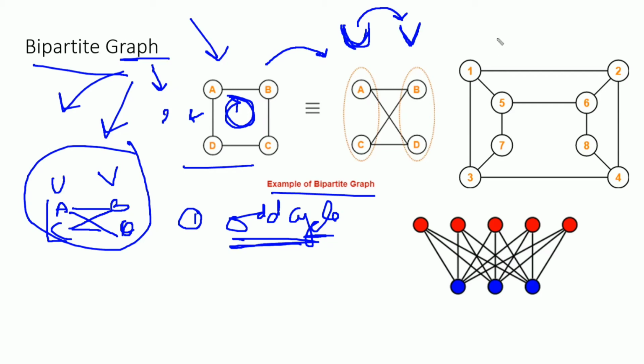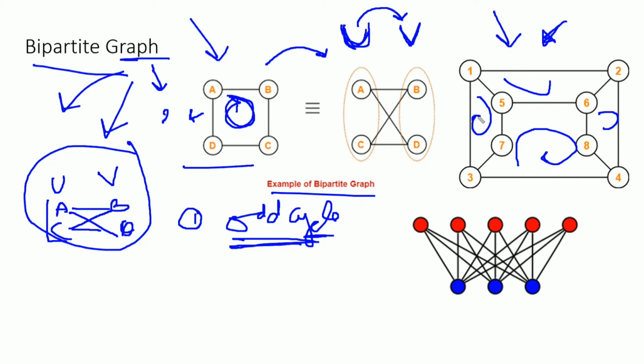Suppose this is the next graph, and we need to find whether it is a bipartite graph or not. First of all, if there is any odd cycle, it means this graph is not bipartite. Suppose this is one cycle, this is a second cycle, third, fourth, fifth cycle. There are many cycles available.